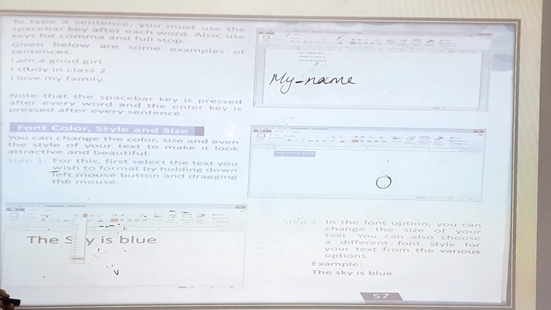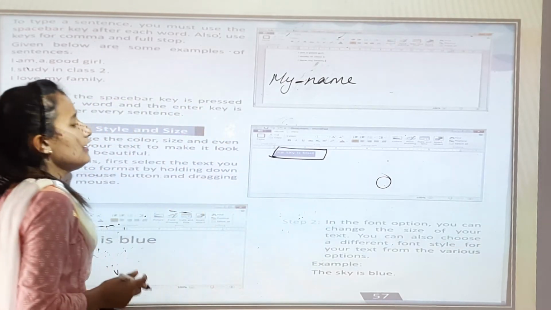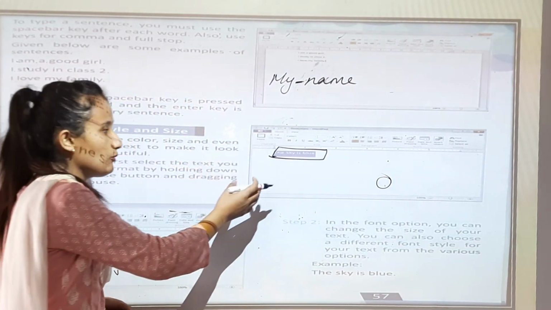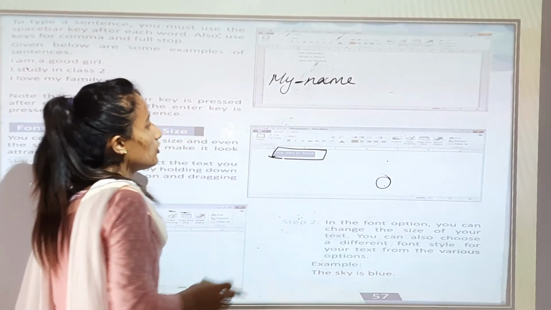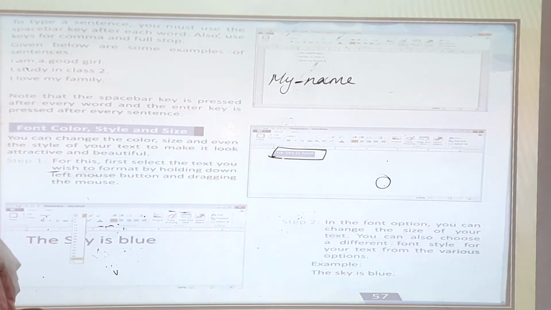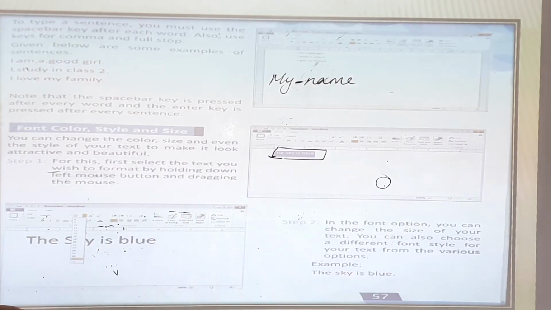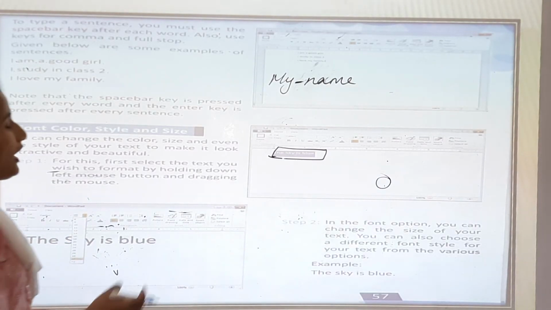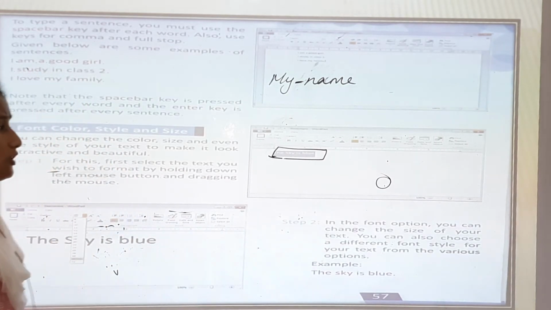Now font, color, style and size. So this is the sentence that you have written. Now you have to change the color, or you have to change the writing. You have to go to font, color, style and size. Okay. You can change the color, size and even the style of your text to make it look attractive and beautiful.